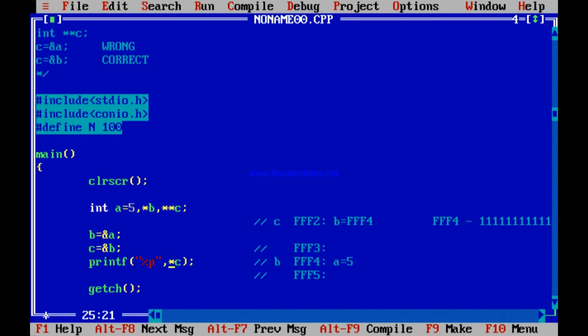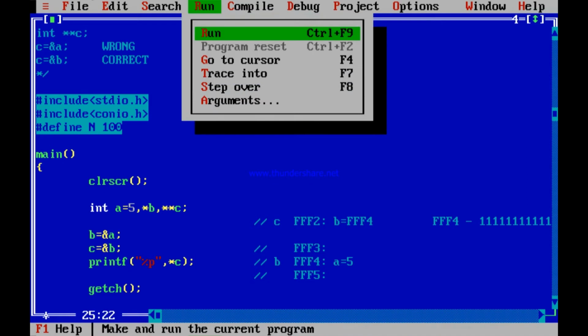Generally, whenever we print the content of something, we use %d or %f. But here, C being an address containing another address, the content of C is another address. So the content of C should print B, FFF4. Enter, FFF4.